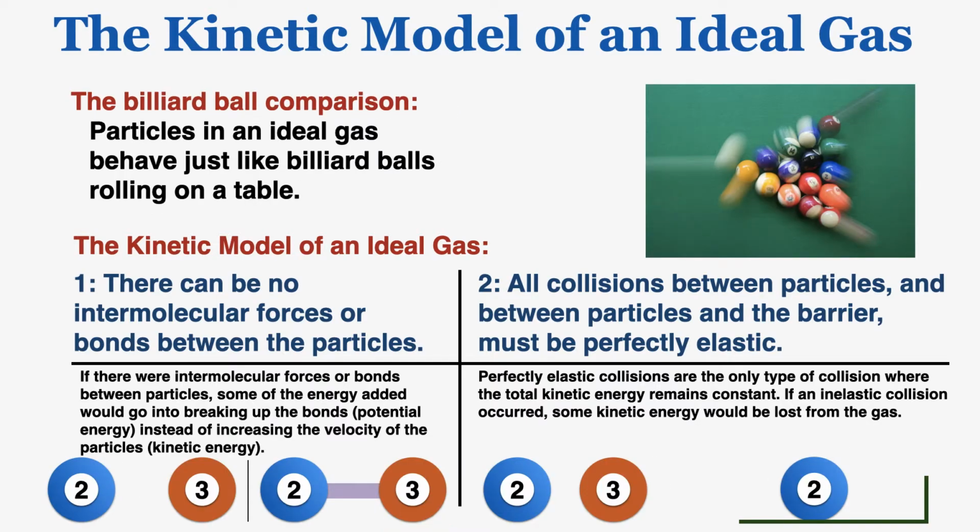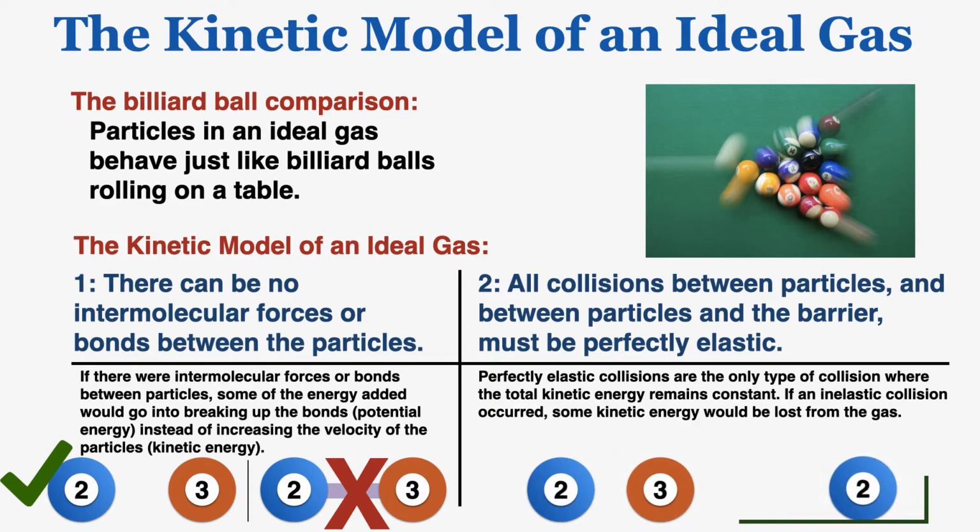There's a common comparison made between particles in an ideal gas and billiard balls. Particles in an ideal gas behave just like billiard balls rolling on a table. There are no forces holding them together, they just roll in random directions. So because there are no forces holding them together, they meet that first requirement for an ideal gas. And all of their collisions are also perfectly elastic. They always bounce off each other and never stick together, and never stick to the edge of the table either. So if you're having trouble remembering the properties of an ideal gas, the billiard ball example might help. The particles behave just like a ton of billiard balls bouncing off each other.